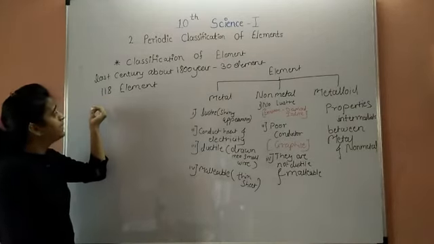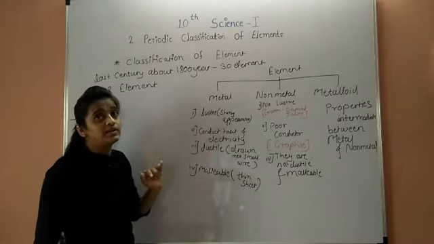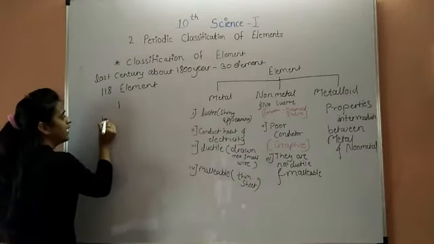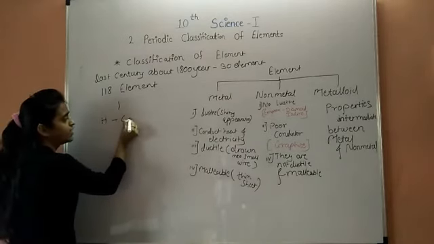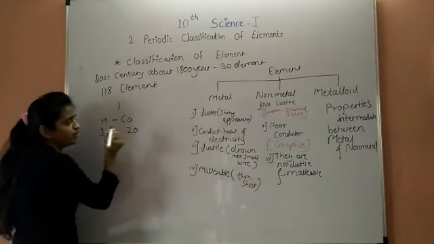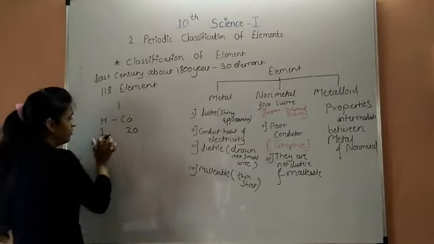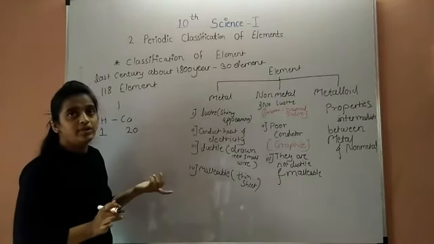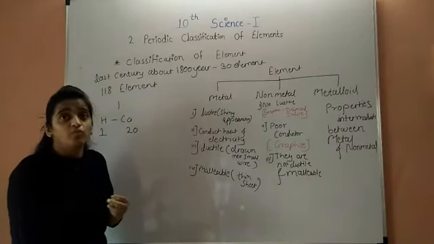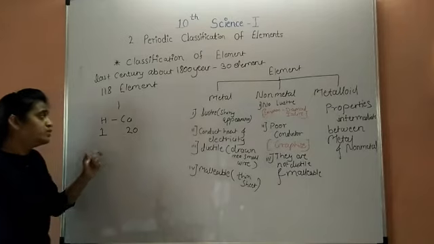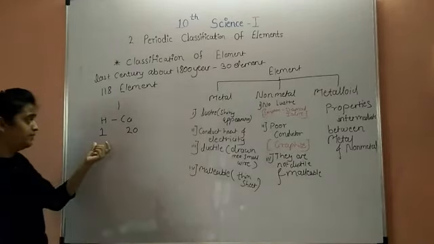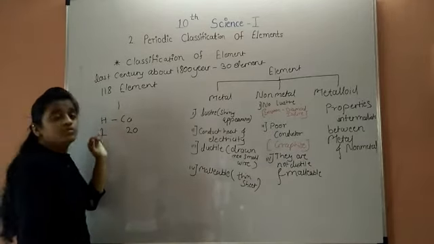Out of these, the first 20 elements, hydrogen to calcium, are the usually known elements. Hydrogen has atomic number 1 and calcium has atomic number 20. They are used in different compounds and molecules, so the atomic number and atomic mass are learned for the first 20 elements.